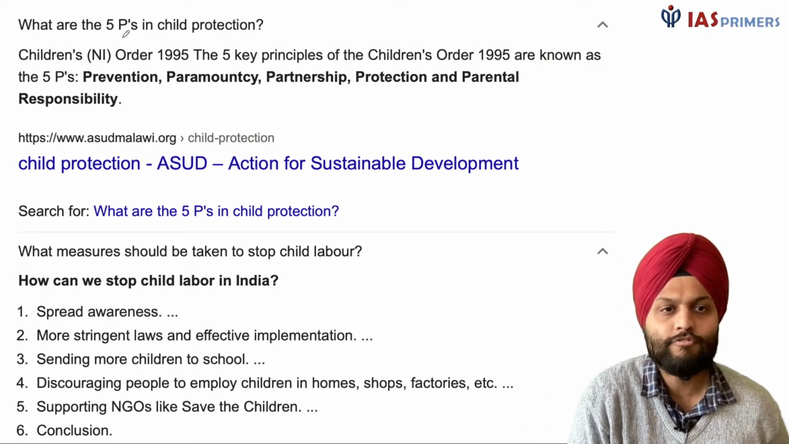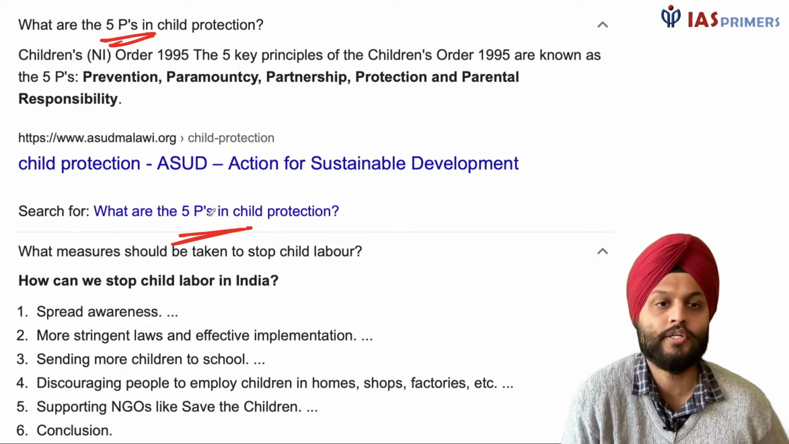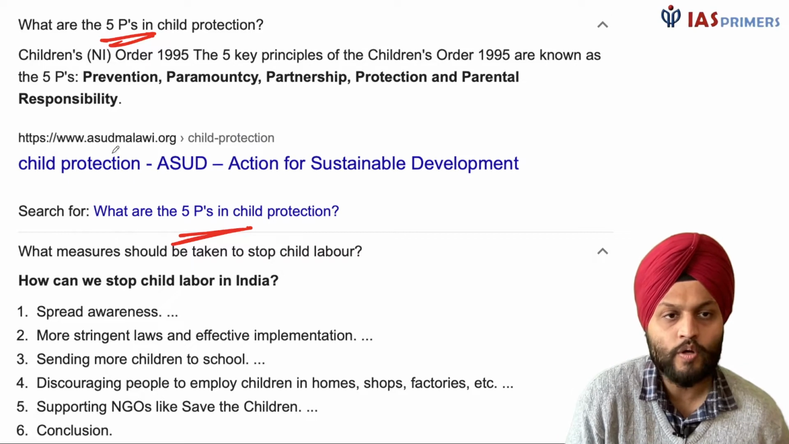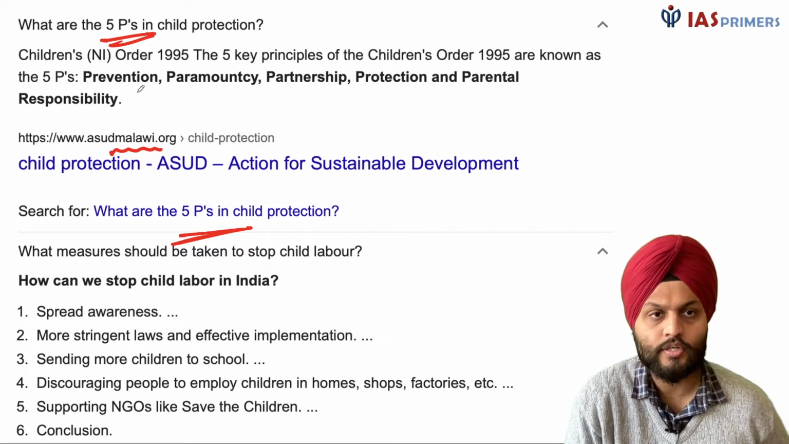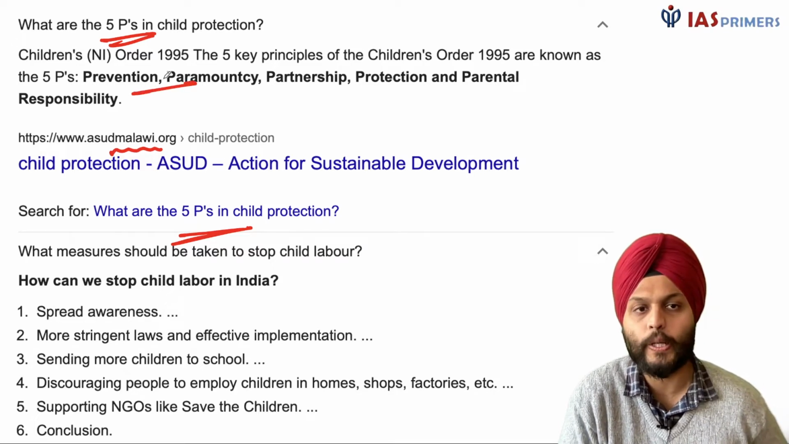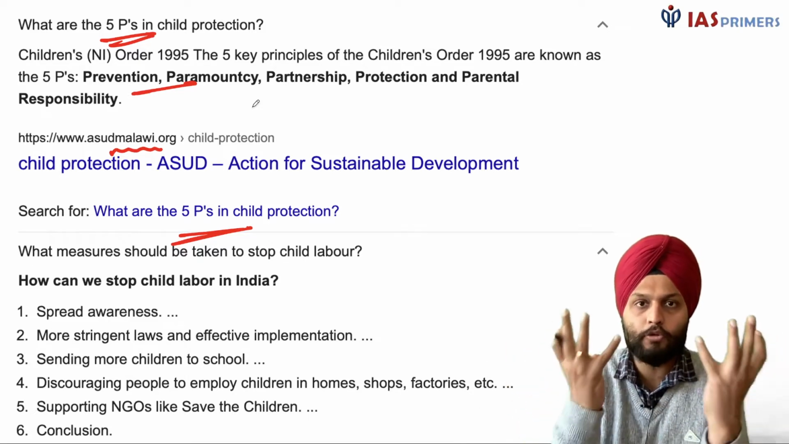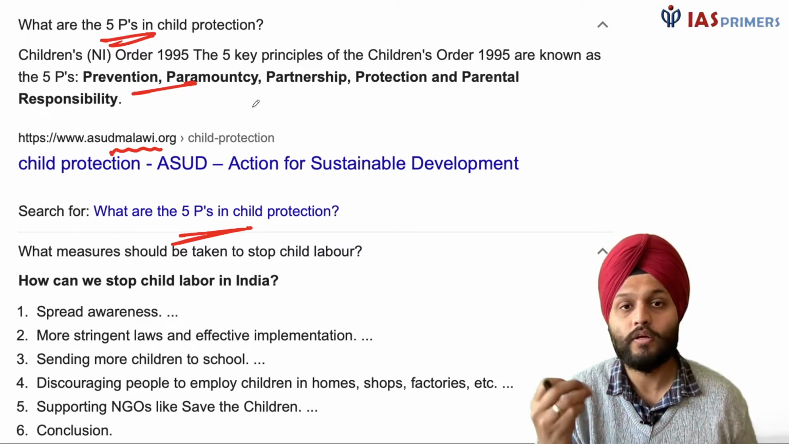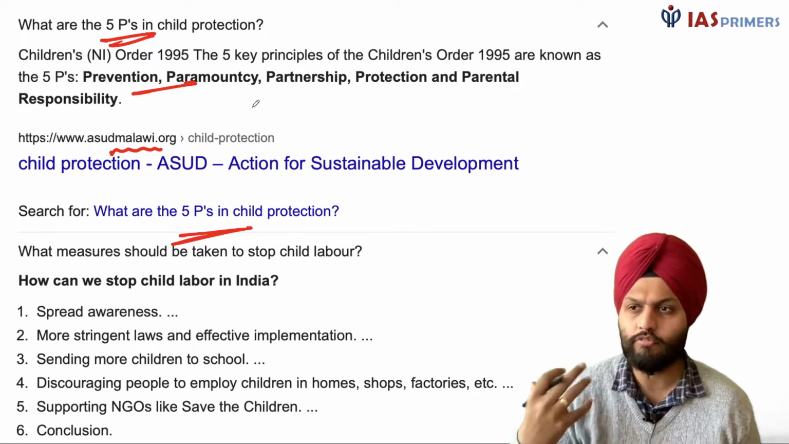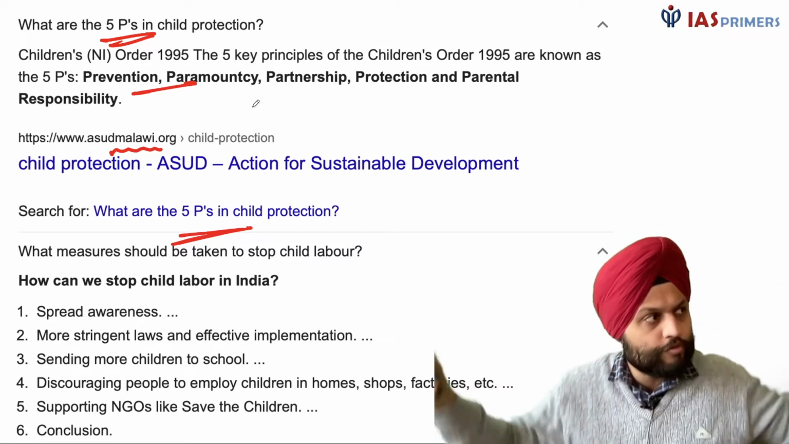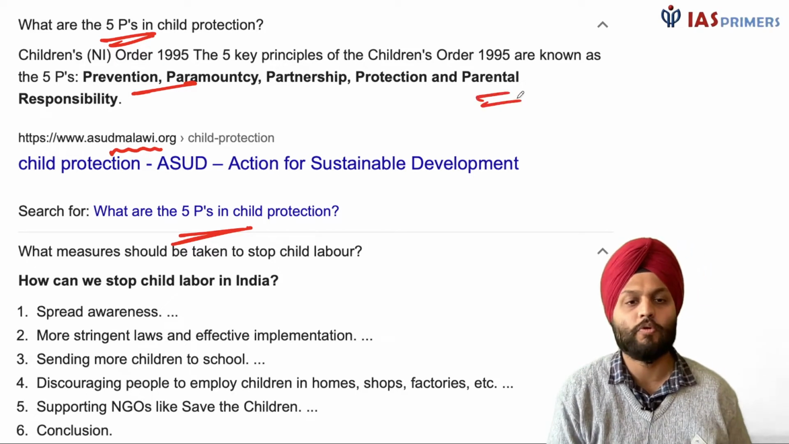Now with reference to child protection, I was doing some research, and there are 5 P's in child protection. This was from the government of Malawi, Africa. You can note down: prevention, paramountcy. Paramountcy means to give it most importance, absolute importance. Partnership. Partnership would mean what? Partnership with different stakeholders, right? Government, non-government organizations, governments of different states, international. So partnership. Protection and parental responsibility.